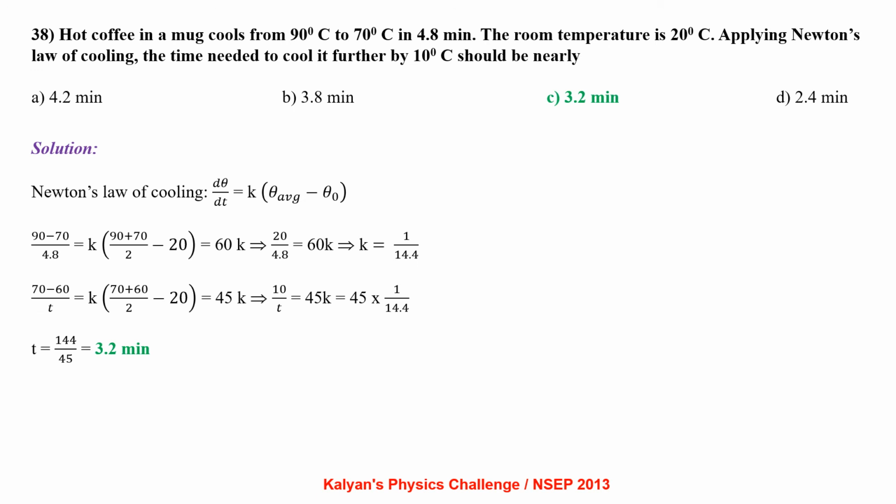Hot coffee in a mug cools from 90 degrees centigrade to 70 degrees centigrade in 4.8 minutes. The room temperature is 20 degrees centigrade. Applying Newton's law of cooling, the time needed to cool it further by 10 degrees centigrade should be nearly? Newton's law of cooling: d theta by dt equal to k times (theta average minus theta naught). That is (90 minus 70) by 4.8 equal to k times ((90 plus 70) by 2 minus 20), from which we get k equal to 1 by 14.4. Applying the same formula for the second leg, (70 minus 60) by t equal to k times ((70 plus 60) by 2 minus 20), from where we have t equal to 3.2 minutes.